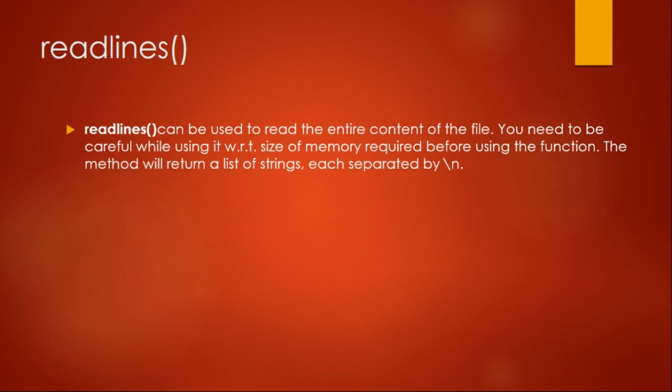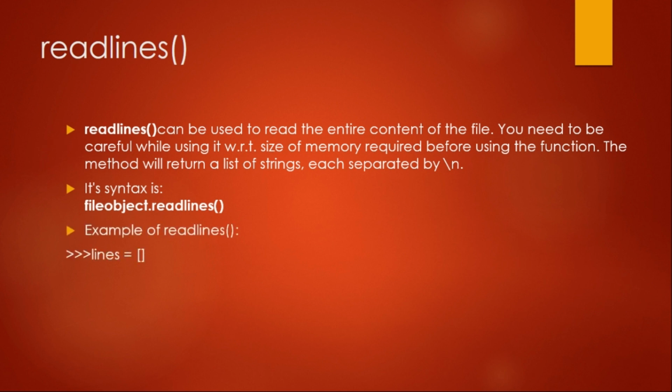We have to be very careful when we are using it, because it will read the entire file, so your list will be a very huge one. So if your file is extremely large, it is not advised to open the file with readlines. Again the syntax is file object dot readlines. Okay, example. First we have created lines equal to a blank list. Then we are writing lines equal to file dot readlines. So the entire file will be read in this list.